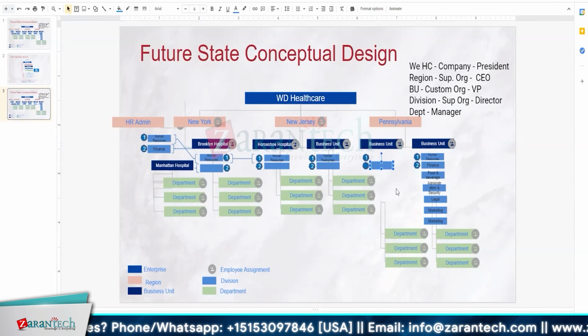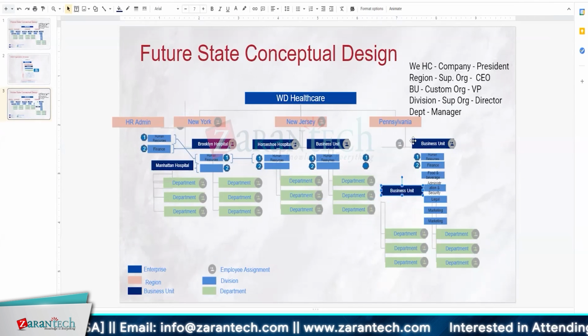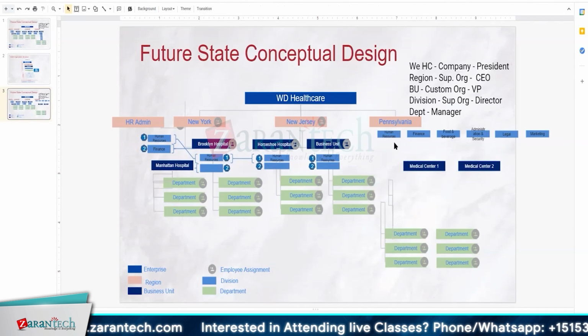Okay. Yeah, I'm quickly modifying my diagram. So based on your conversation, I have a region. And underneath the region, I create supervisory organizations for HR, finance, food and beverage, security, legal, marketing, sales, and everything I created.